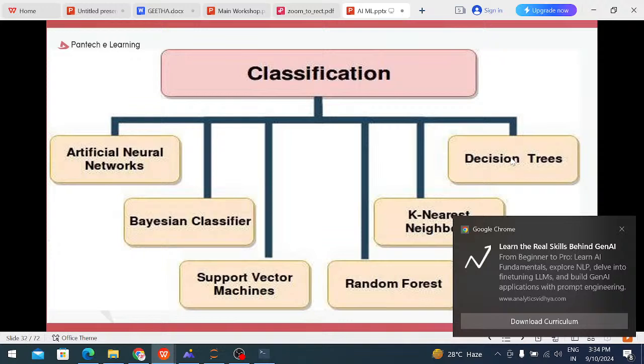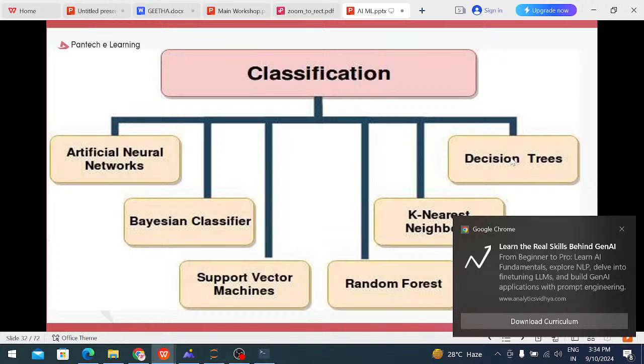In classification also, a lot of types are there: artificial neural networks, Bayesian classifiers, support vector machines, random forest, k nearest neighbors, decision tree. Classification means we classify the data. We classify the data in two ways: one is yes and one is no. For example, if you write a condition, when the condition is true, it will execute the true block only.